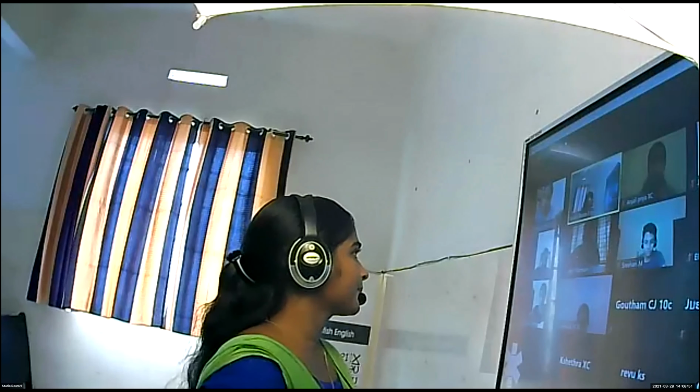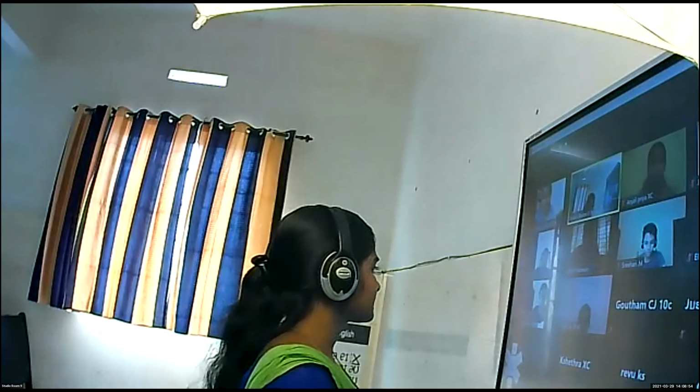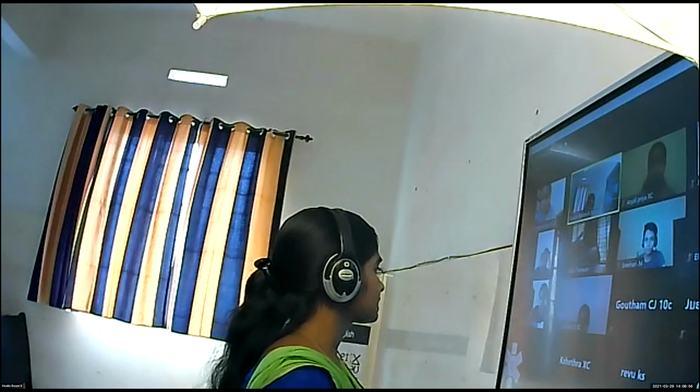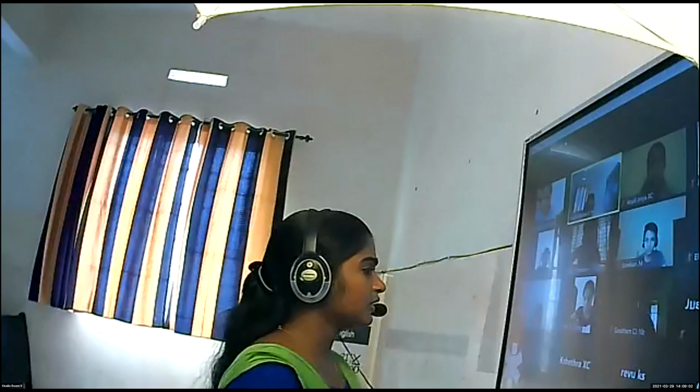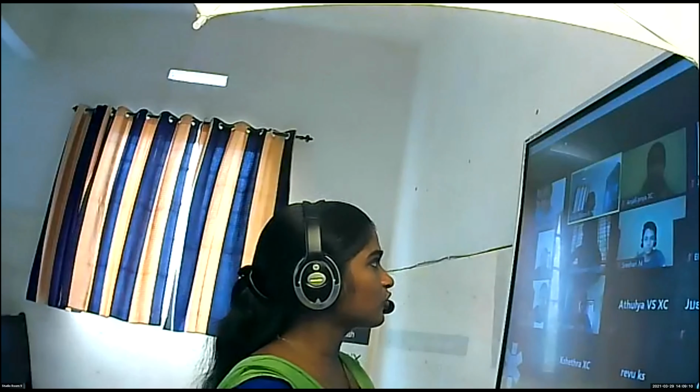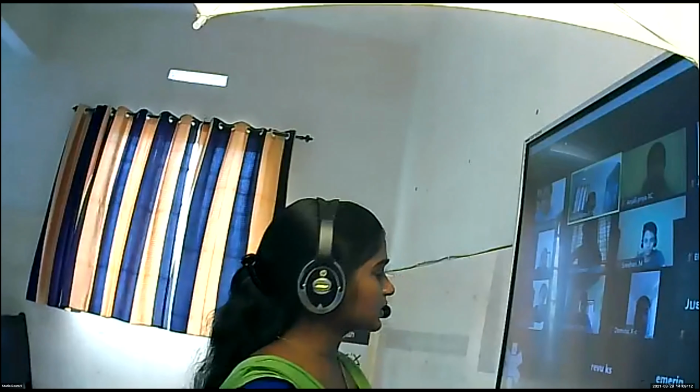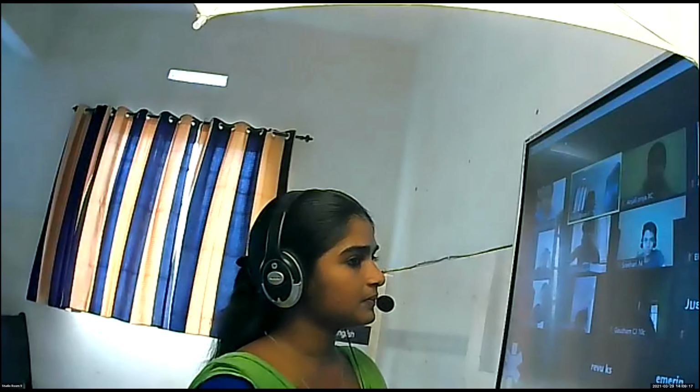Then what happens to the copper sulfate solution, Shania? Shania, can you hear me? Ma'am, it will turn to green. Yeah, or the blue color of copper sulfate solution fades, right? Okay, fine. Then can you give another example for this displacement reaction, Srihari? Ma'am, zinc plus copper sulfate gives zinc sulfate and copper. Okay, fine.